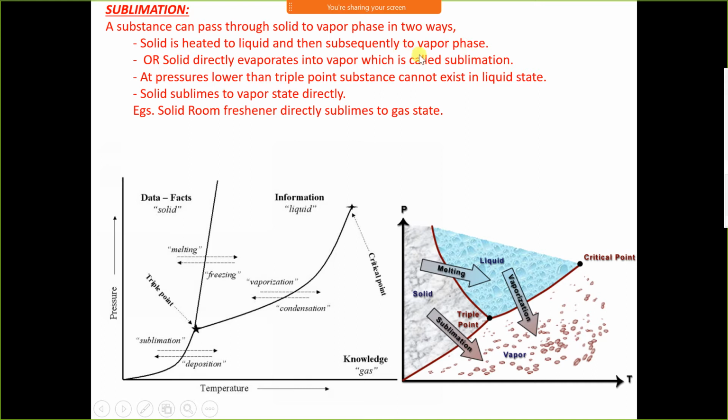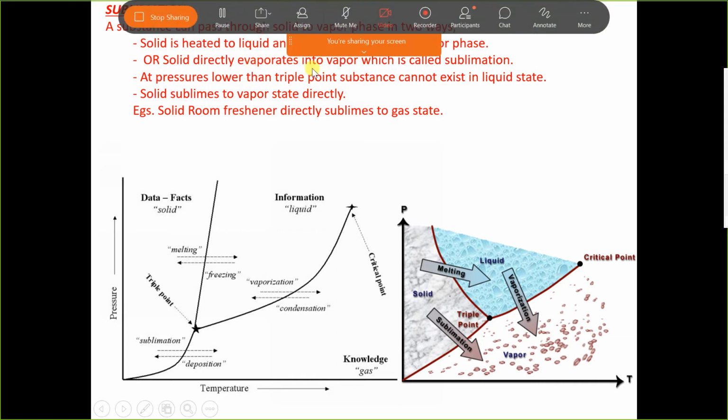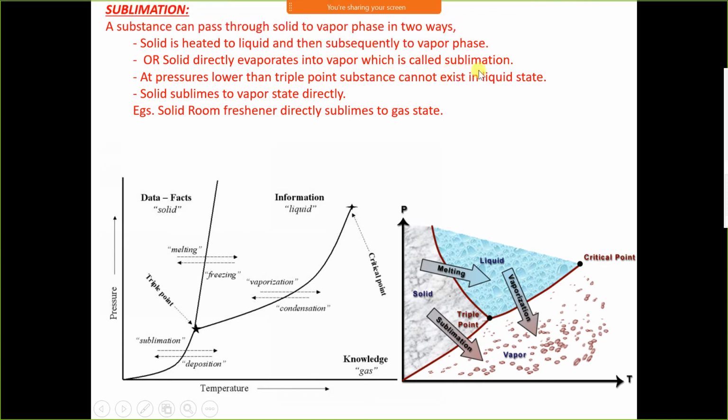This is the first way to convert solid into vapor. Second way, solid directly vaporizes into vapor, which is called sublimation.